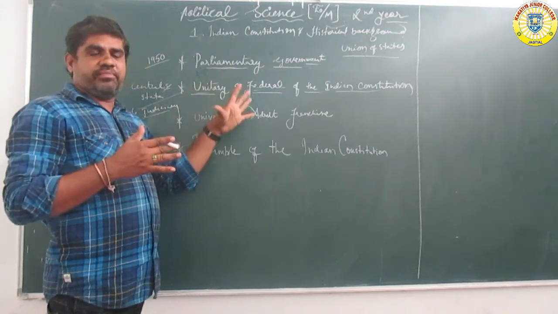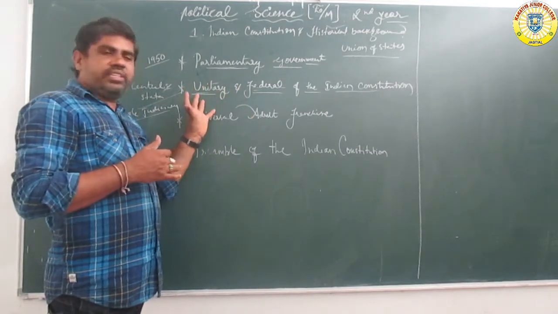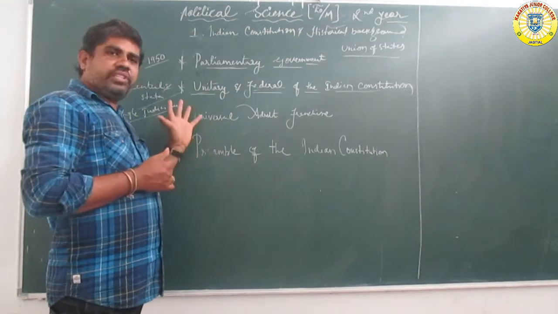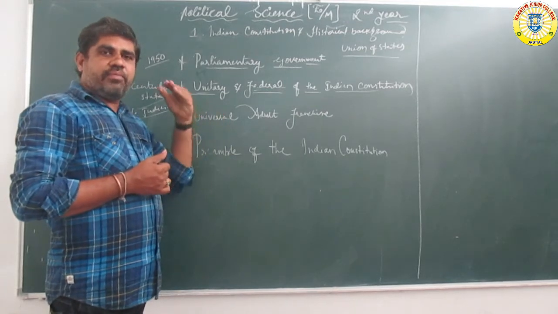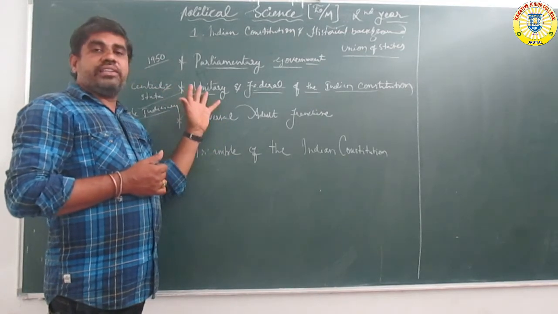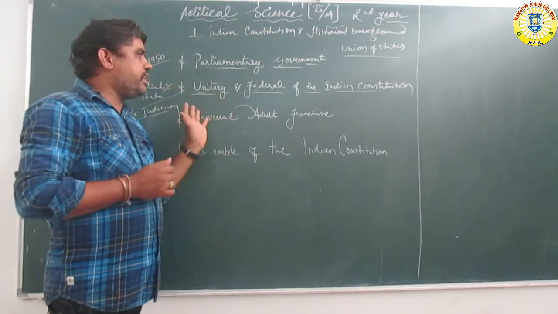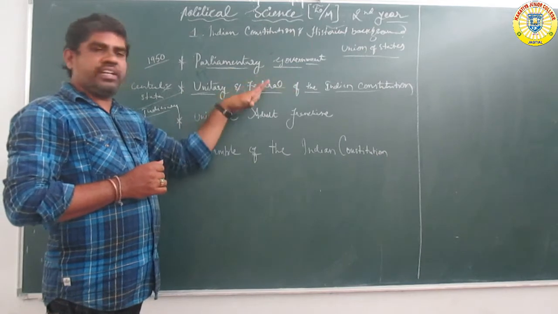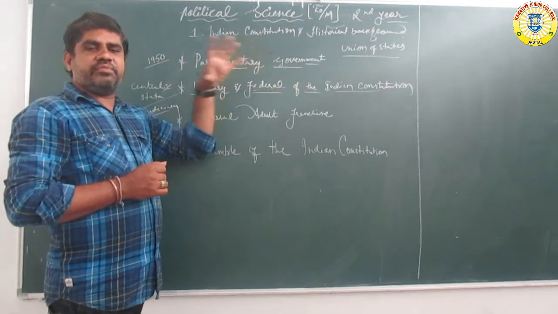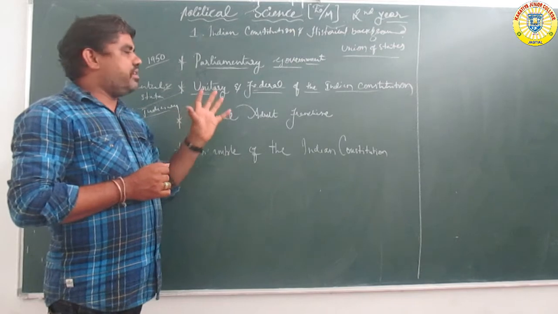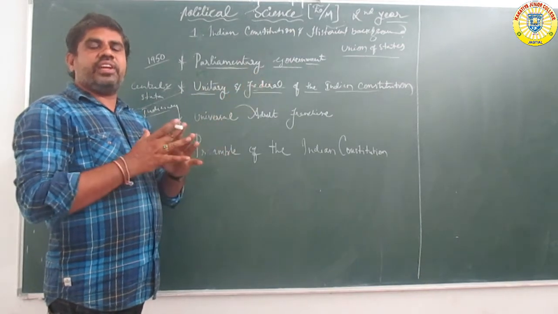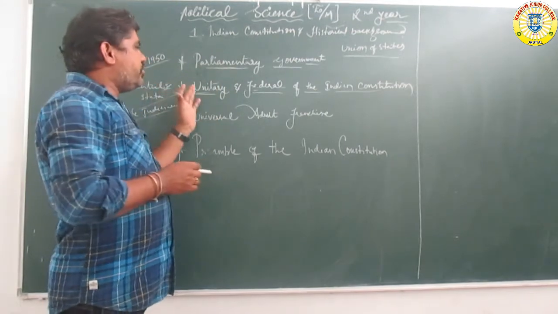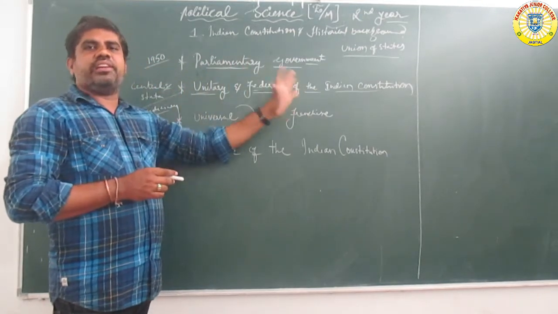Unitary and federal means single judiciary, single citizenship and one judicial system under the control of the union power. Federal in America means states, but in India federal means state or national.